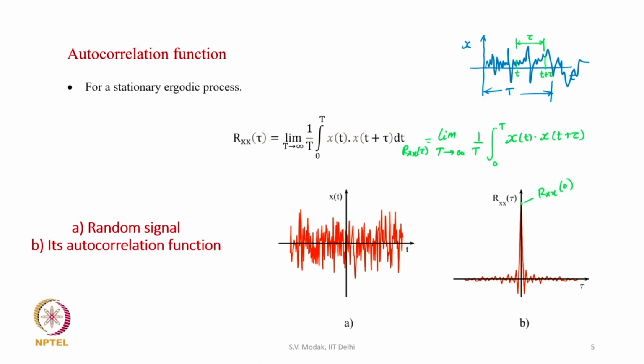But when tau is non-zero, and it is increased, then what happens? Now we are looking at the degree of similarity between two samples which are separated by a time lag, and then the degree of similarity would depend on tau. We see from this figure that as tau increases, the correlation between the samples reduces for a random signal. So, smaller the tau, higher is the value of the autocorrelation function; higher the value of tau, smaller is the value. In fact, as tau tends to infinity, the autocorrelation function tends to 0. Therefore, the conclusion is that the autocorrelation function of a random signal is a decaying signal.